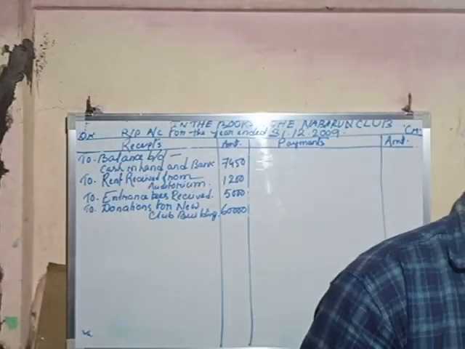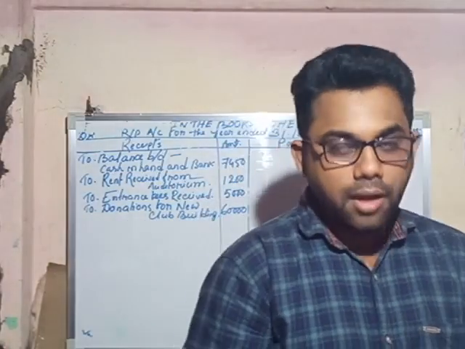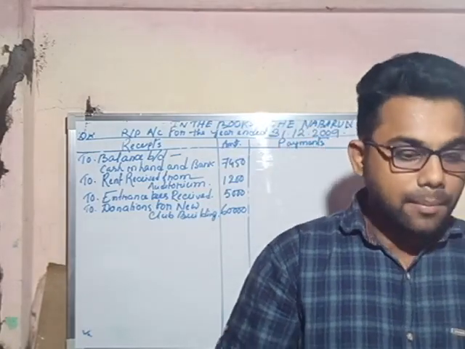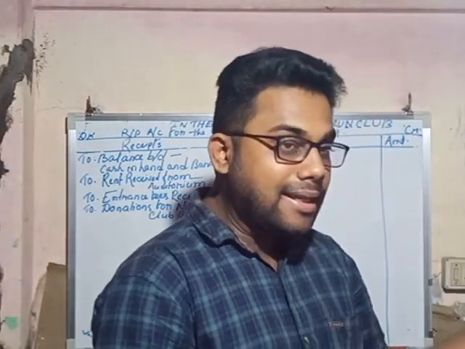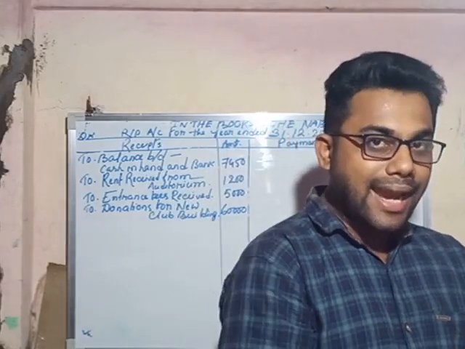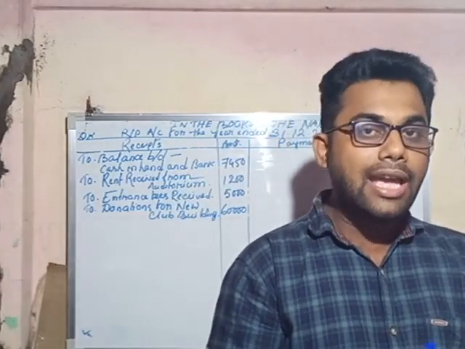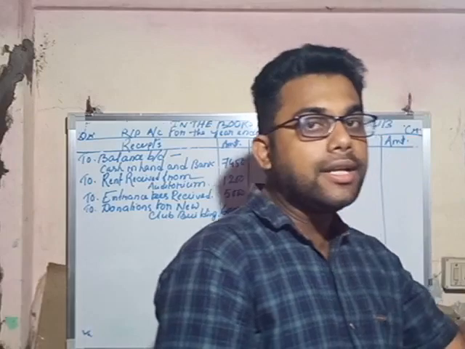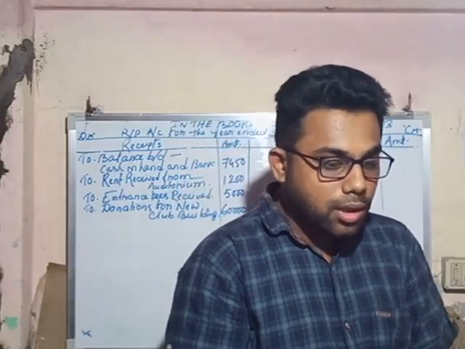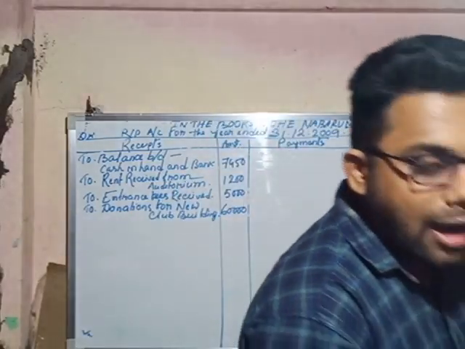Next, subscriptions for members for 2008, for 2009, and for 2010. The current year is 2009, but in that year we have also received for 2008 and 2010. So all the amount received in that year we have to record in our receipts and payment account. So all the three items will come in the receipt side.